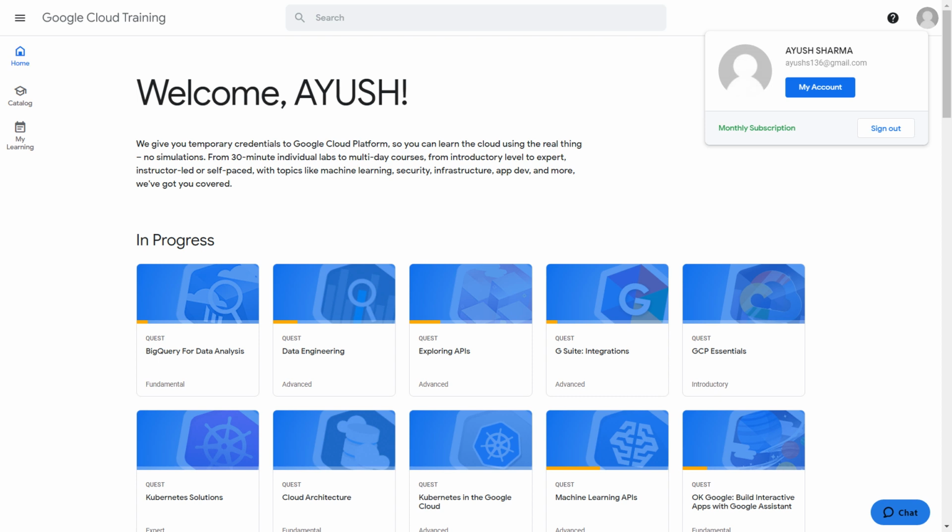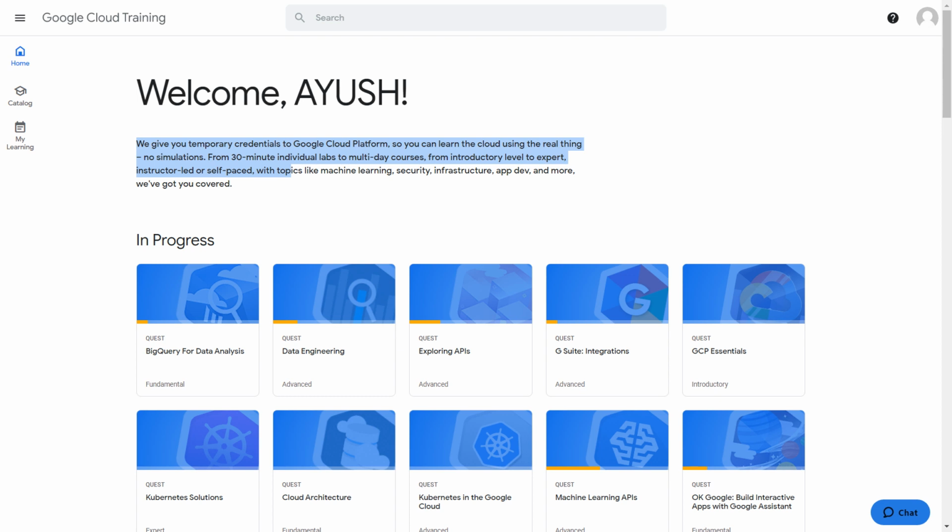So make sure that after clicking on this icon, you have a monthly subscription. This subscription is only valid till 31st of October. After that, you won't be able to access Quick Labs for free.